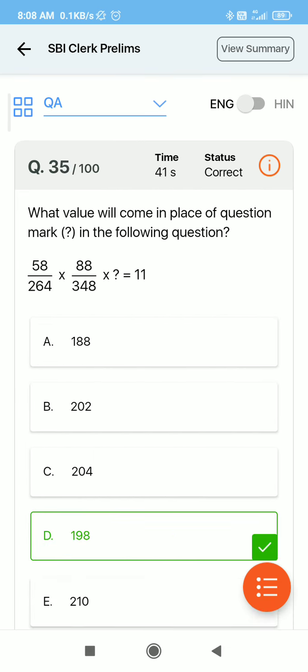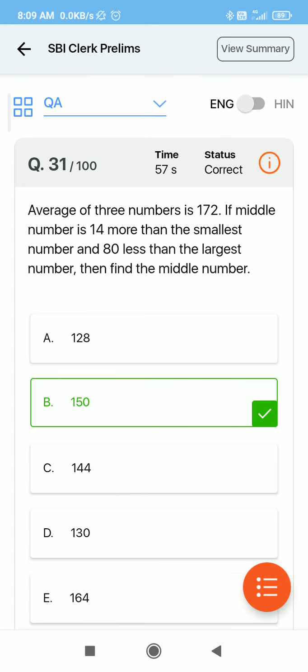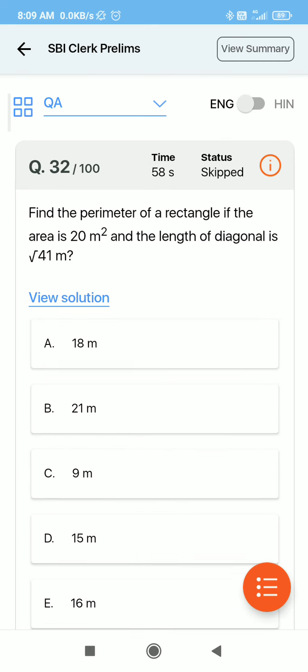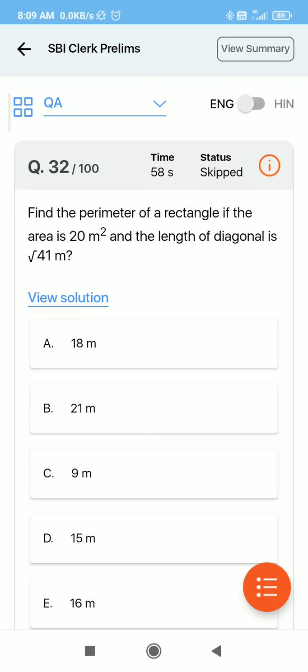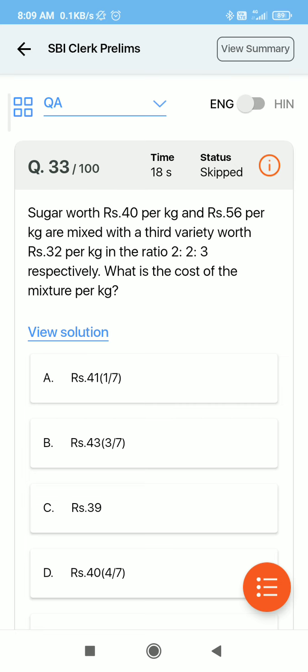Yeah, so first we will check our correct questions. This is the question of average, this is correct, the timing is also good, so we will move to the next question. We have skipped this question. What we will do is take an A4 sheet and write the chapter mensuration on it. You are not able to solve mensuration questions in mocks, so we have to revise this chapter. By this way we can make a list of our weak areas.